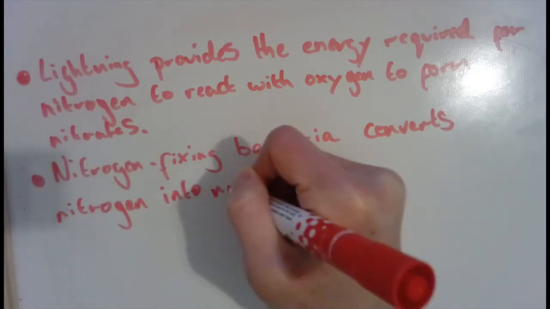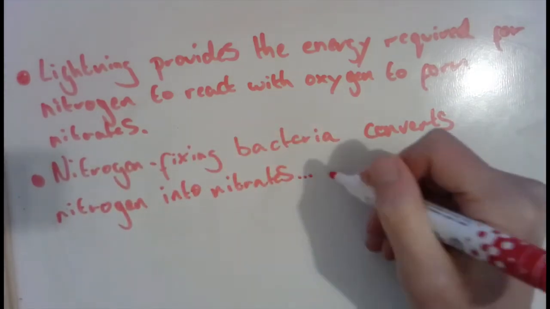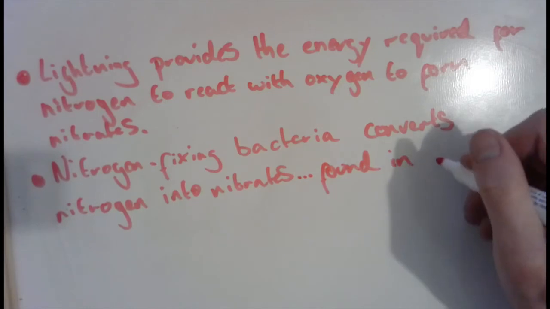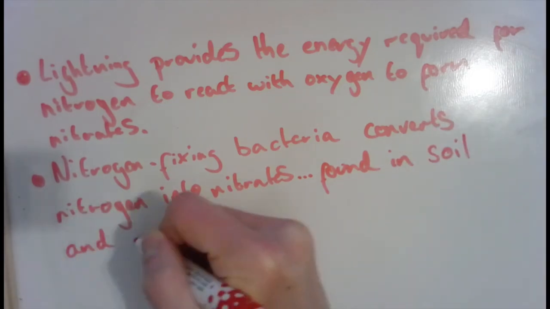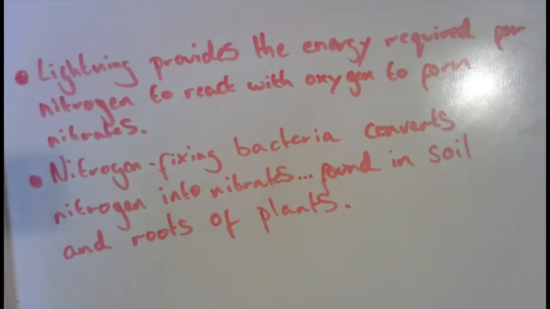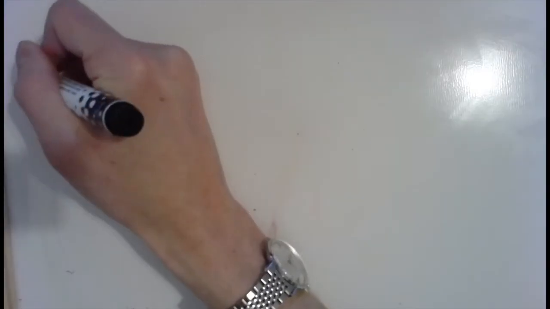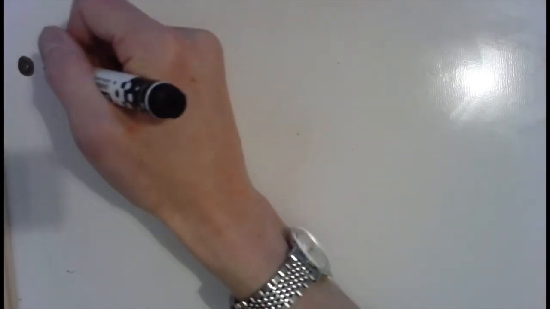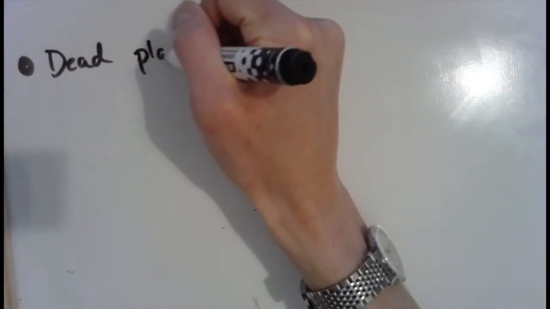It is important here to name that bacteria. That's what an exam would be looking for you to do, to say nitrogen fixing. And it's important again to show that it's nitrates that form. So now that we've done the describe part, we can go on to talk about explaining why it is farmers might dig those dead plants into their soil.